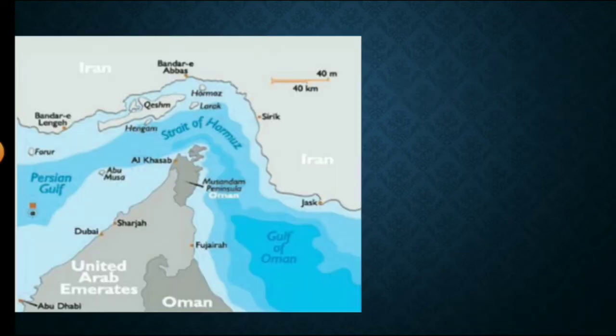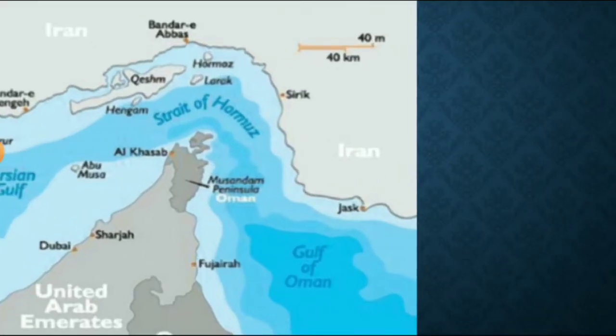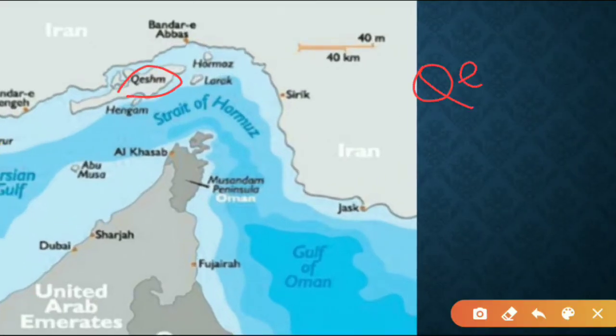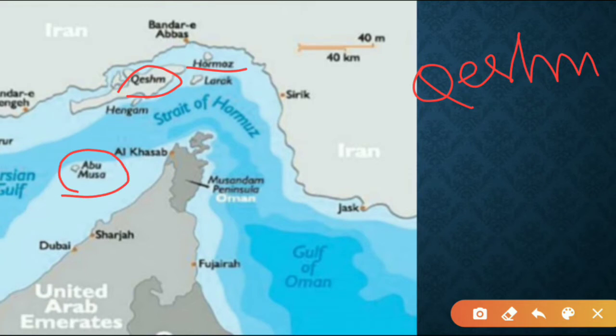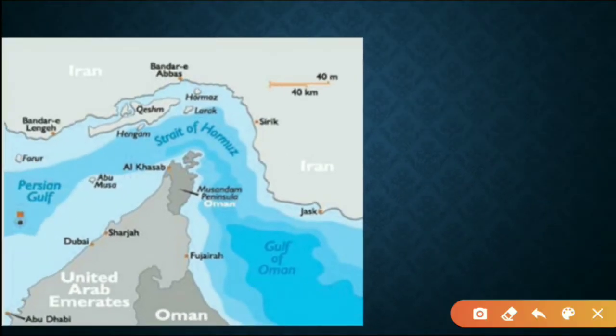And the next is important choke point in this region, that is Strait of Hormuz. So here we need to locate few islands. They are Qeshm, and Hormuz, Abu Musa, and importantly, this Strait of Hormuz is a territory of Oman. Okay, please do remember that.